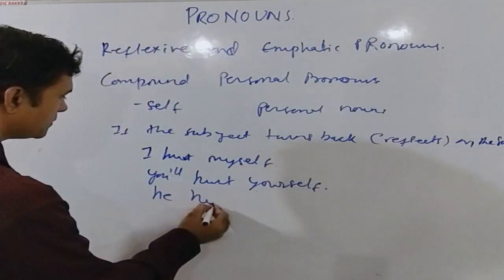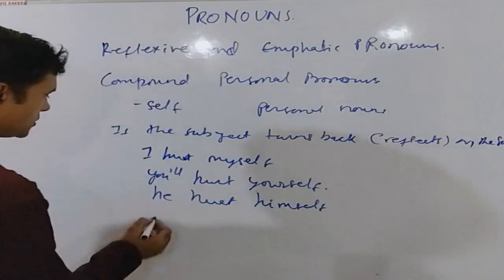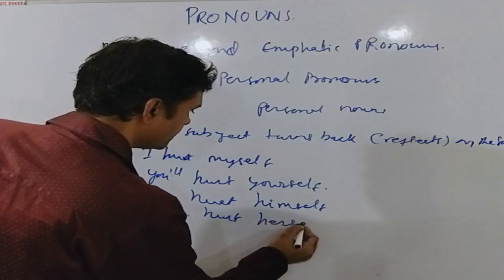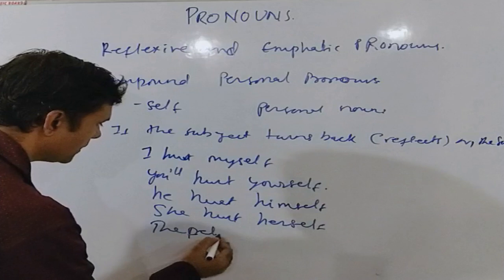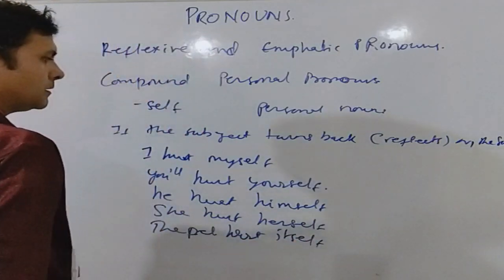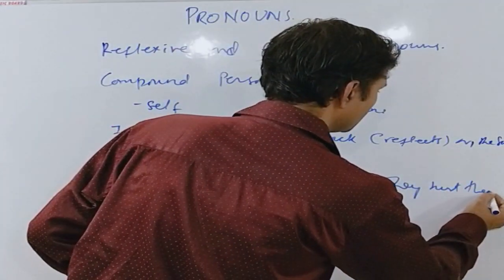He hurt himself. She hurt herself. The pet hurt itself. They hurt themselves.